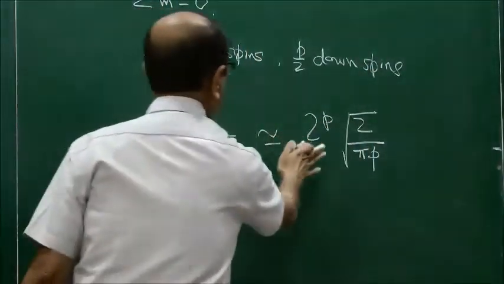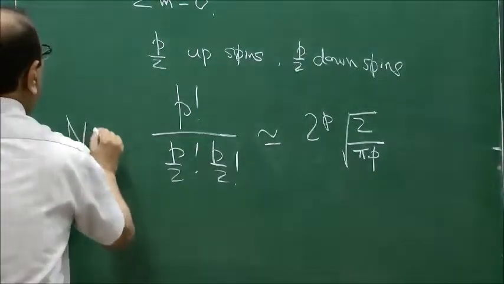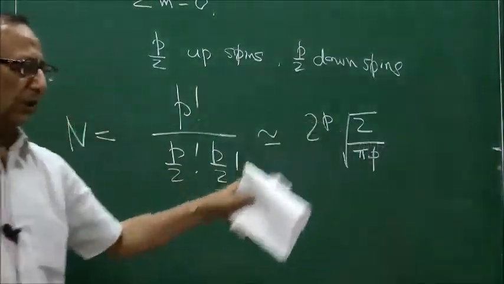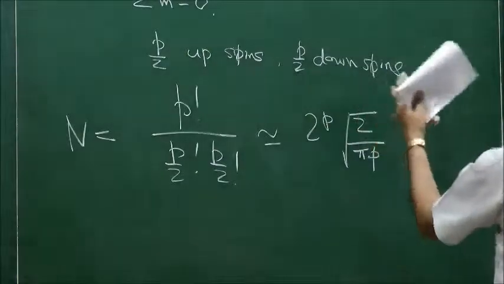This 2 to the power p, when you take the log, gives the number of states. So when you take the log of n, you get a factor of p log 2, and p is proportional to a.